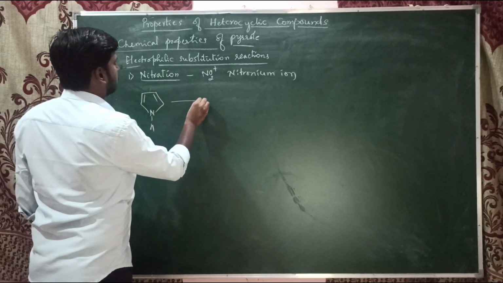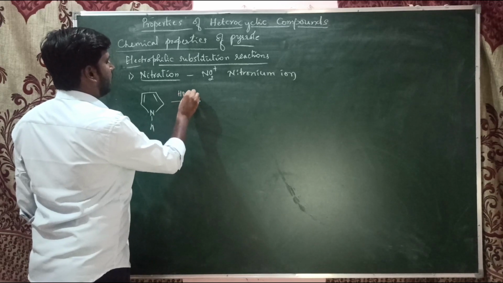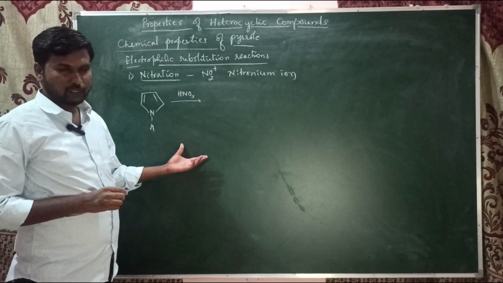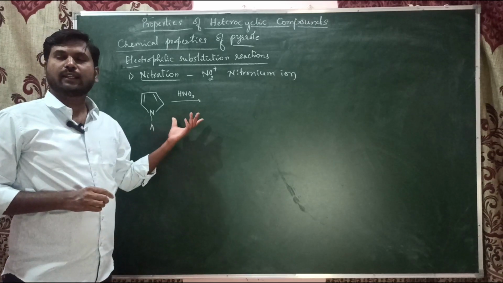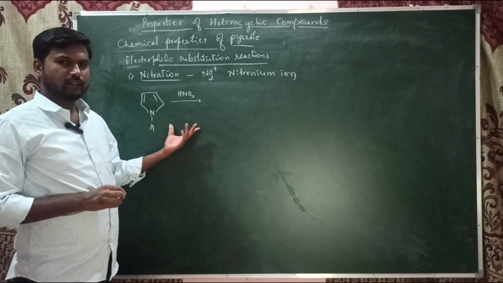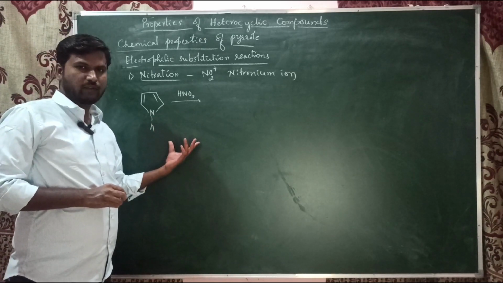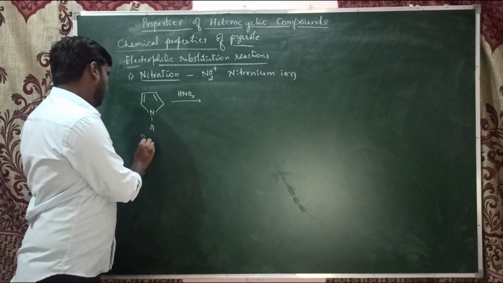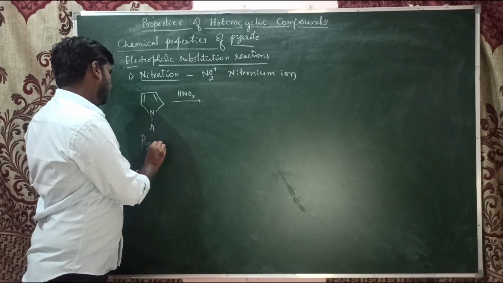Here we take nitric acid instead of sulfuric acid. Usually we take the nitrating mixture, the mixture of nitric acid and sulfuric acid. But sulfuric acid is not required here, because pyrrole readily undergoes electrophilic substitution reaction.